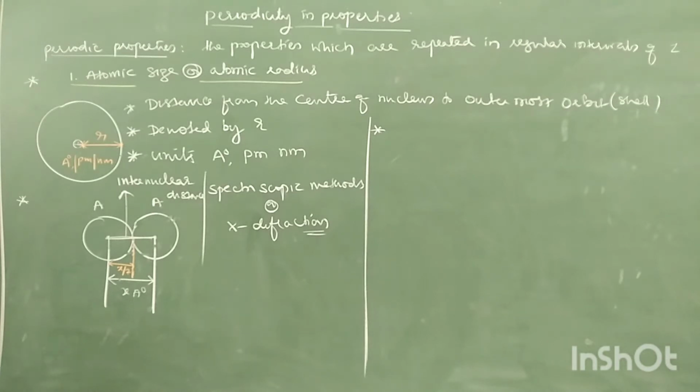From the internuclear distance, it is possible to determine what? Atomic radius. Right, this is the indirect method to calculate the atomic radius or atomic size.